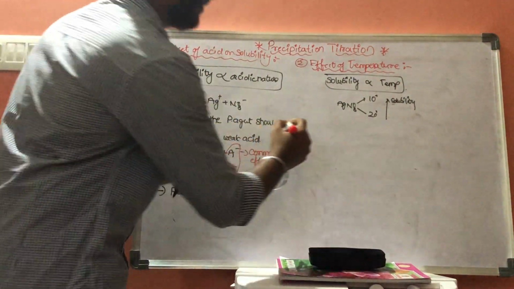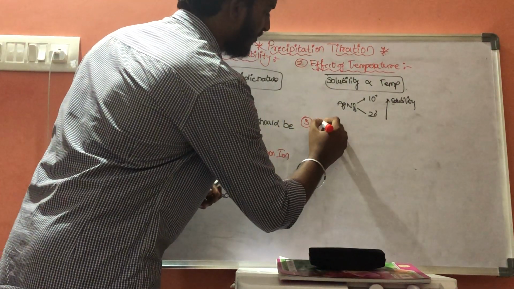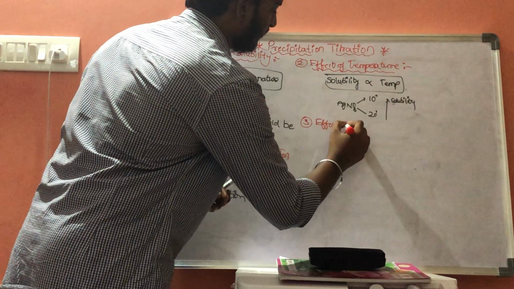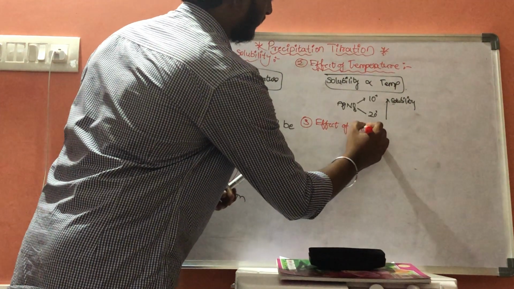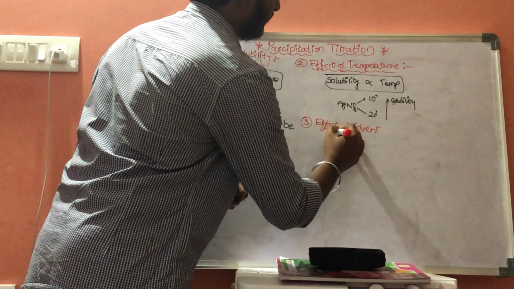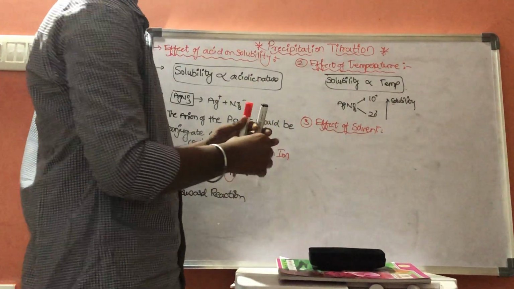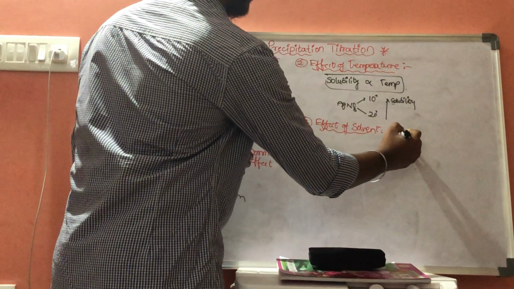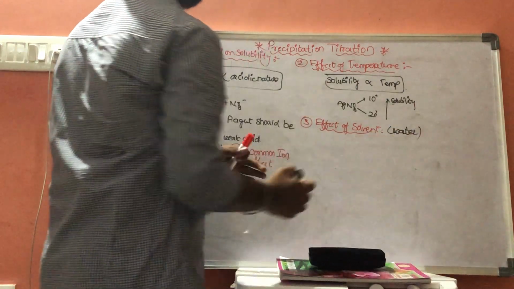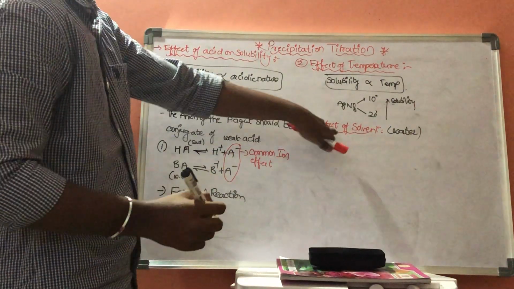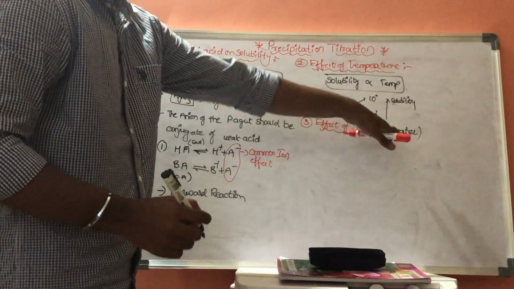Now third one is effect of solvent. Here solvent is nothing but water. Some effect of temperature, effect of solvent, that is water.